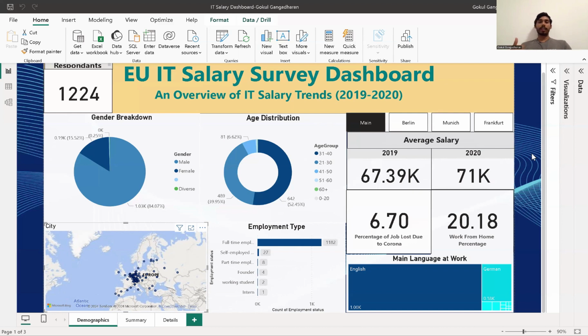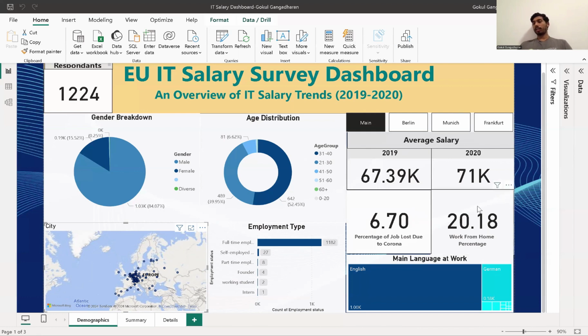It's because the coronavirus was a great boom to the IT industry, and the IT industry flourished like anything during that time, and we can see that reflected in the salaries as well. There has been job loss in the IT industry as well. With the measures, I've calculated the total percentage of job loss in the IT sector from the respondents I've got is 6.7%. Almost 6.7 percent of people lost their jobs because of coronavirus, whereas almost 20 percent of people